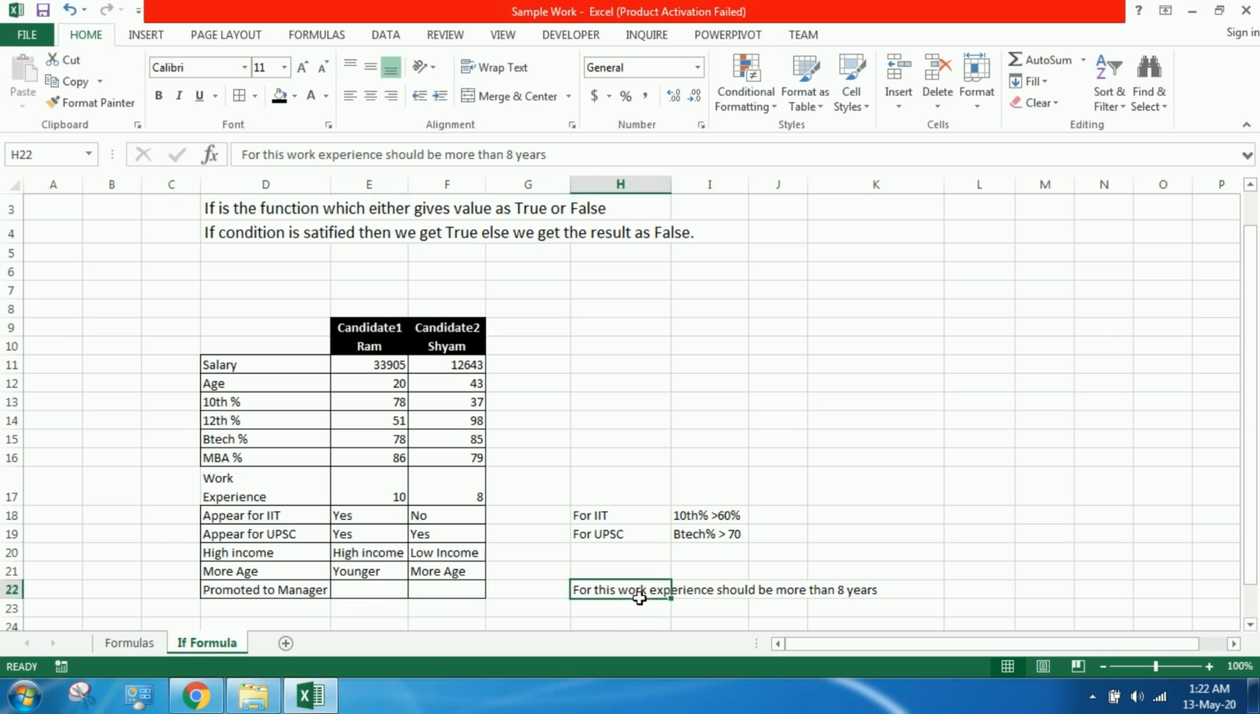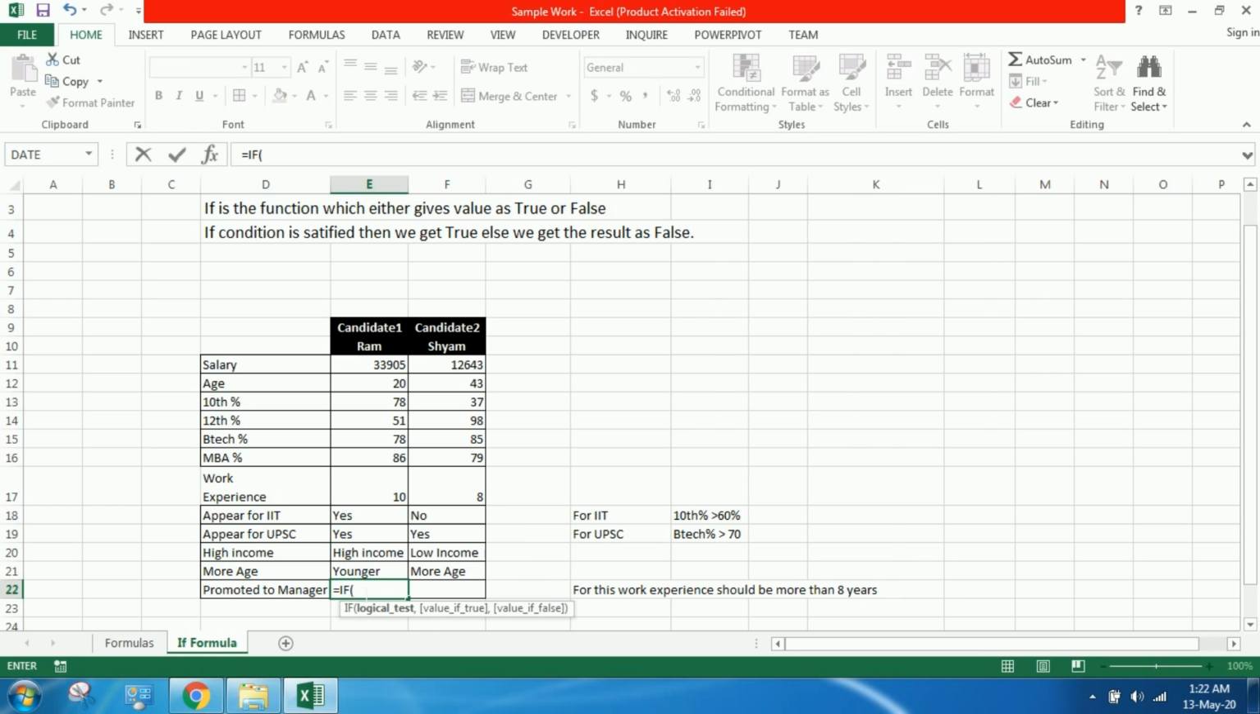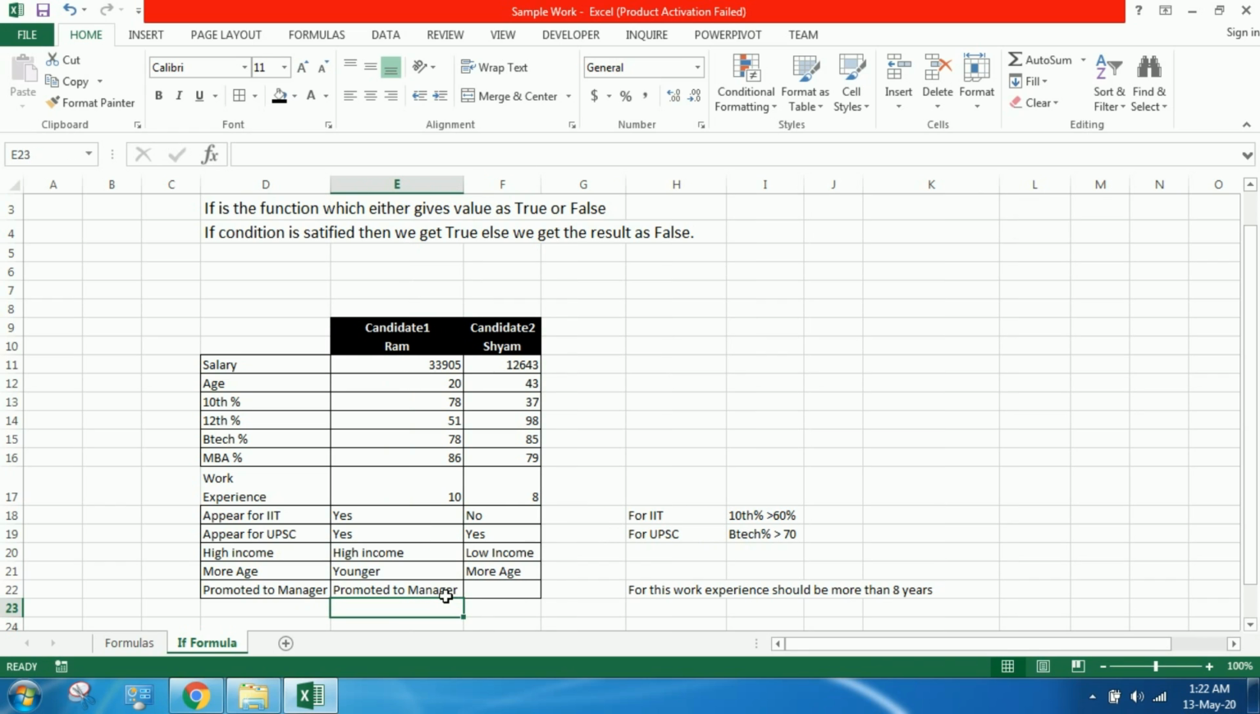Now see who can be promoted to manager. The one who has experience of more than 8 years. Equal to IF work experience of Ram, comma, is greater than 8, he can be promoted to manager if the condition is true, else he will remain executive. I'll put these strings in double quotes as we are using strings. So we got promoted to manager because Ram's work experience is 10 years.